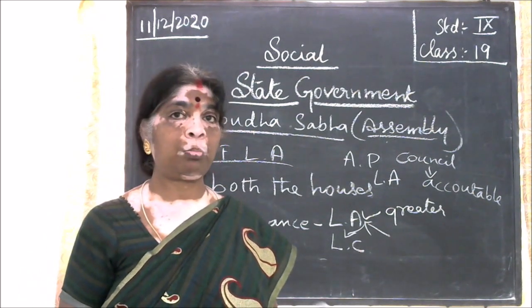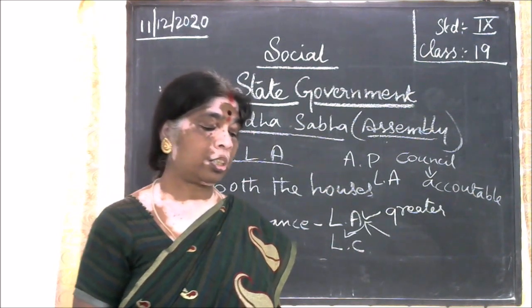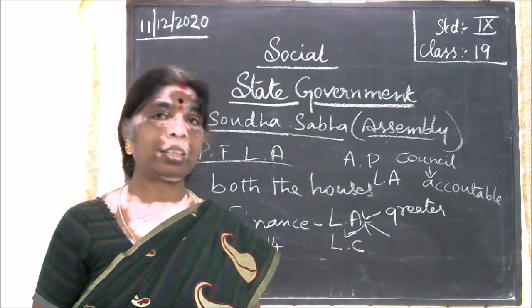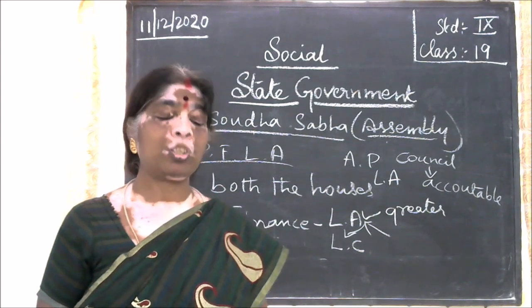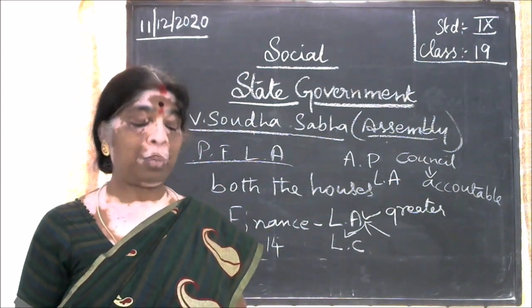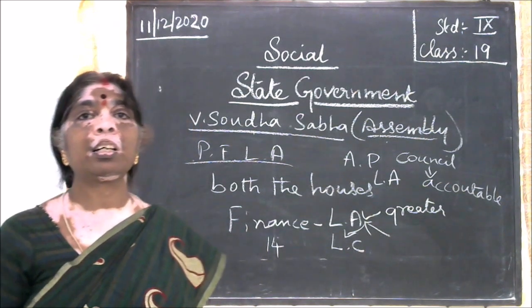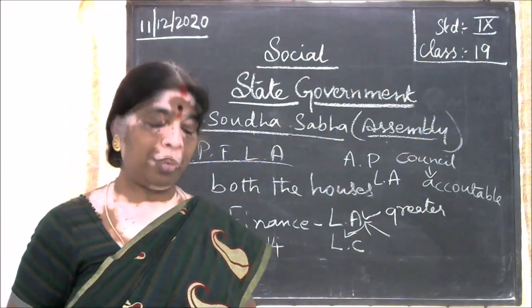Next comes electoral power. Who has the electoral power over here? The elected members of the legislative assembly have the power to elect the president. These members have the power to elect the president, and when the need arises, they will elect the president.